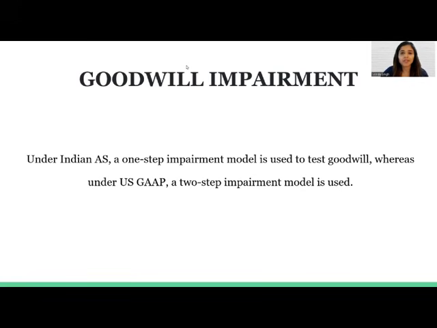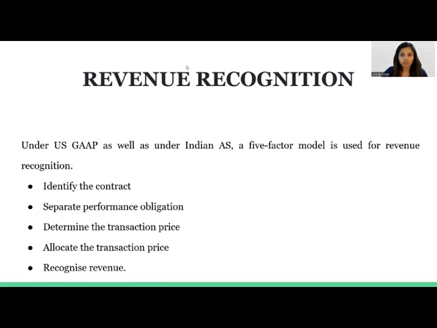Difference comes in the form of goodwill impairment. When we talk about Indian accounting standards, a one-step impairment model is used. On the other hand, under US GAAP, a two-step impairment model is used. For example, if the value of goodwill is $20,000, then as per Indian accounting standards, it is capitalized and charged to earnings over a period of 5 to 10 years. On the other hand, under US GAAP, first, the fair value of the goodwill will be estimated to check whether it is impaired or not. And second, the second step will be to measure the amount of impairment.